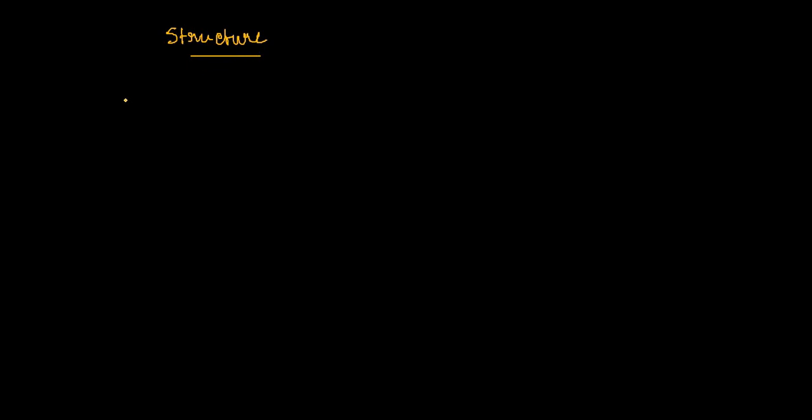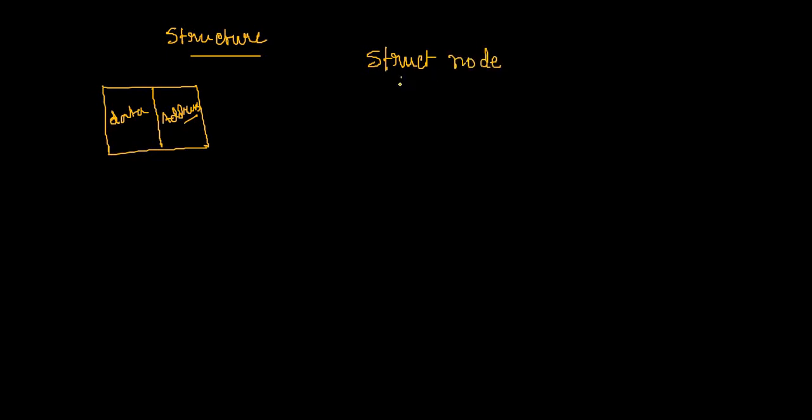How does the structure look? The structure of the node will look something like this. The first one will be the data part. The second one will be the address part. That's all. So two parts. That means I can define the structure of the node as struct node within brackets. Suppose it's an integer data I have considered. So it's a very simple one, int data.